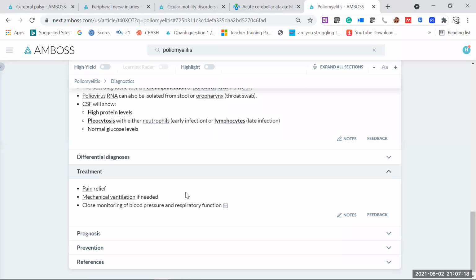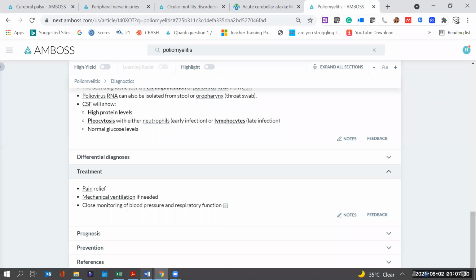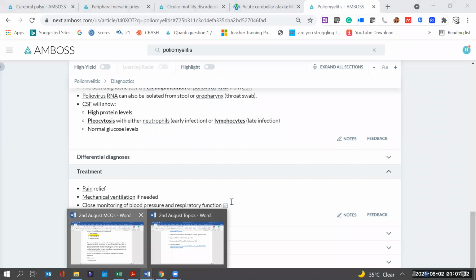If the pain is there, we have to go for the pain relief, and mechanical ventilation if respiratory involvement and respiratory muscle paralysis is there. Of course, we have no choice other than mechanical ventilation and close monitoring, of course, supportive therapy. So now let's have a look at the question.